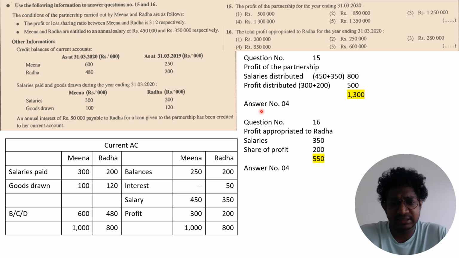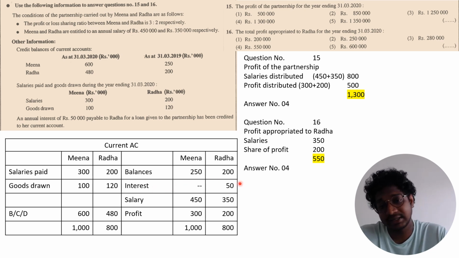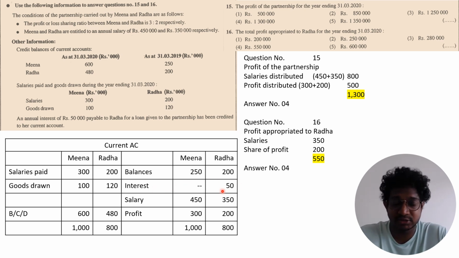And then they ask in question number 16, profit appropriated to Radha. So to Radha, salary is 350 and share of profit 200. So this equation is given because there is an interest. This interest is not appropriated through profit. That is an expense, and that expense the partnership should pay to the partner. So that's why interest is credited to the partner. So when they are asking the profit appropriated to Radha, you do not consider this interest expense. Okay, so that's how you are getting answers for that.